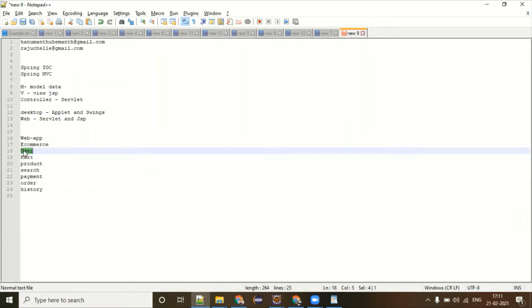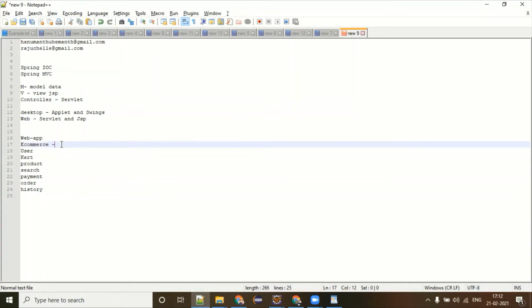Right? So you know that without user also my application should work, but it is not happening because it is a web application holding all the modules together inside a single war deployed in a single Tomcat. And when you do so, this is called a monolithic application. What is this? So monolithic. These kinds of applications are known as monolithic applications.